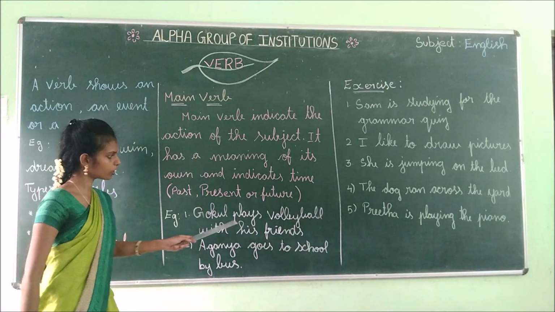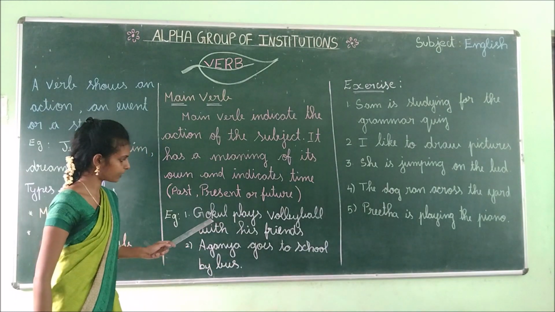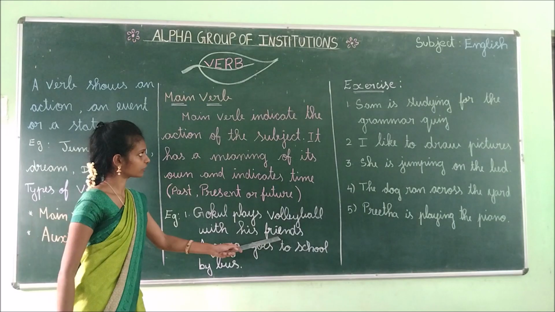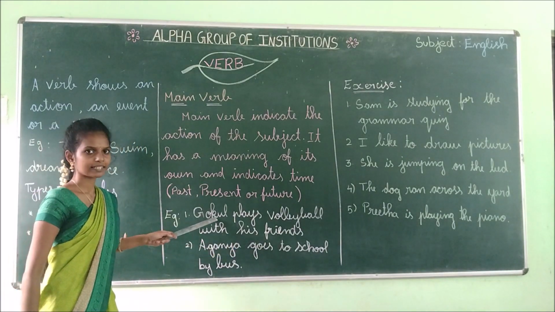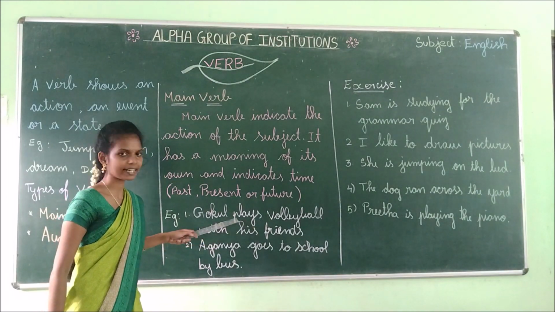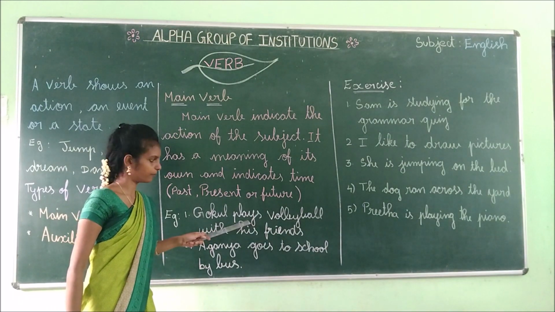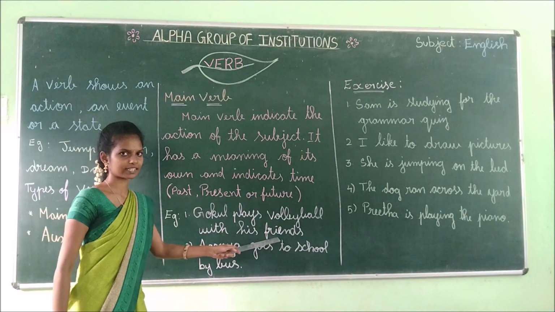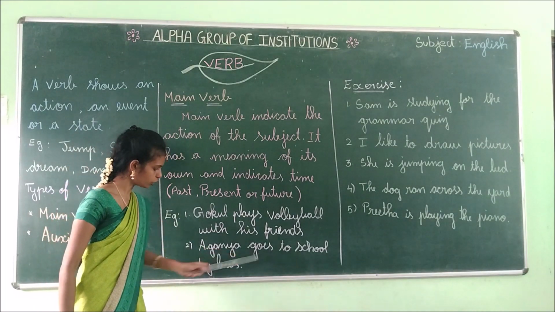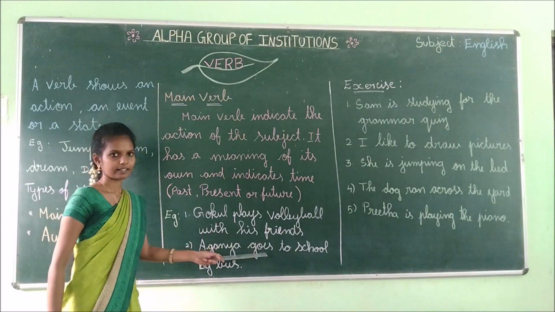See, Gokul plays volleyball with his friend. Read the example. Here Gokul is the subject. He plays volleyball. Here plays is an action. So, which is the verb? Yes, plays is a verb. And then see the second example. Aganya goes to school by bus. Here, goes is a main verb.